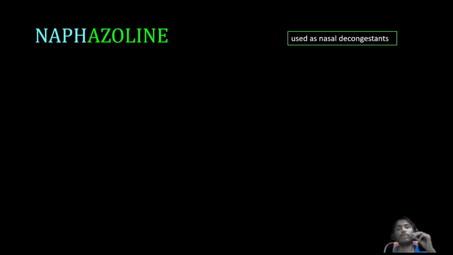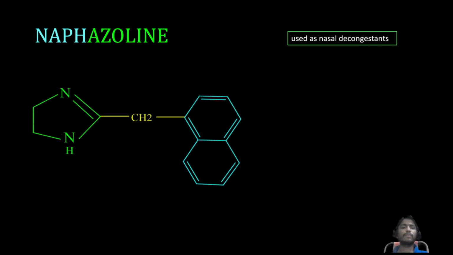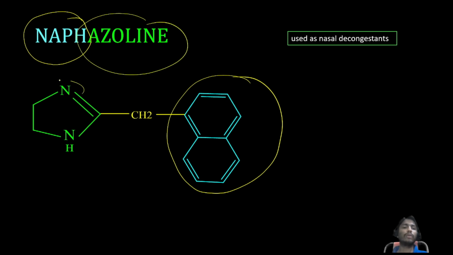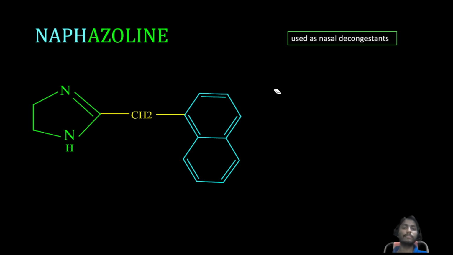When it comes to the naphazoline, so this is the structure of naphazoline. See, naphthalene is there. So this is a naphthalene. Azoline, this is an azoline structure. Okay na. Next, what is there? See here, naphthalene is there, aromatic ring, here heterocyclic ring is there. So aromatic ring is more stable but heterocyclic is more reactive, hence we need to give the numbering or preference to the heterocyclic group like this. Then we can go for a naphthalene like this.